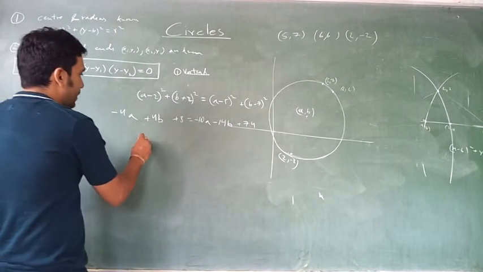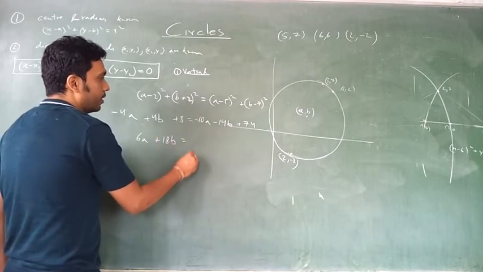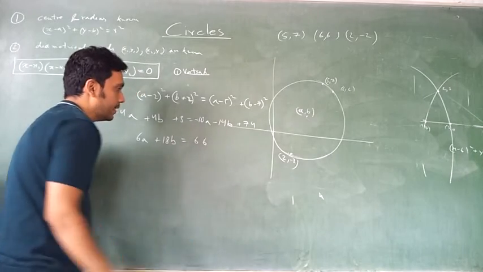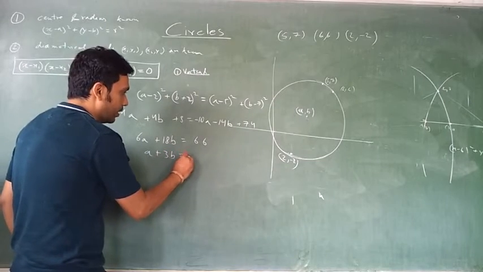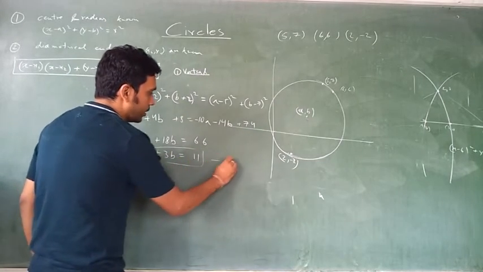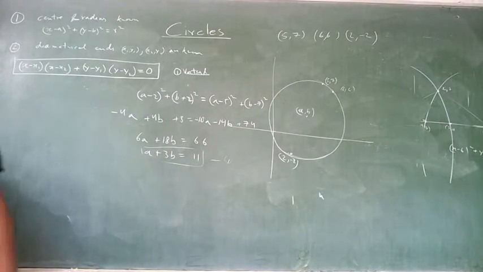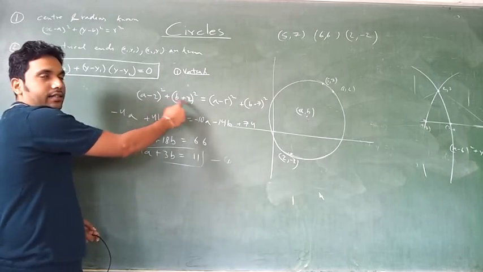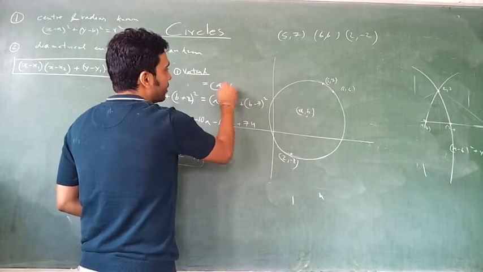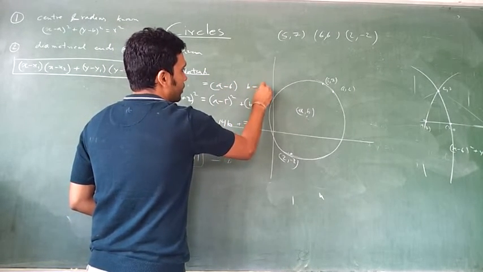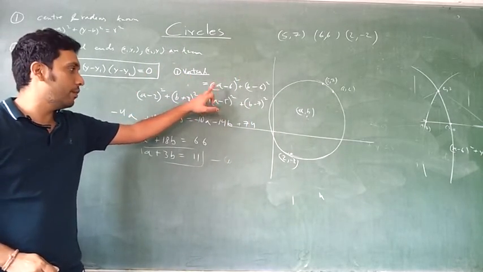So what you get is 6a plus 18b is equal to 66. Any doubt? Divide by 6, you have a plus 3b is equal to 11, which is one equation. Similarly, you will get the other equation and solve it. What do you get as the center? The other equation is the same on this side. The other I will write as a minus 6 the whole square, b minus 6 the whole square. Okay. What will this give me? This will give me how much?